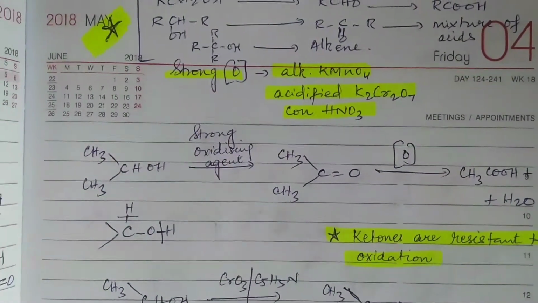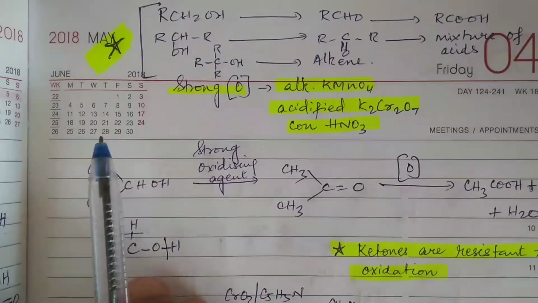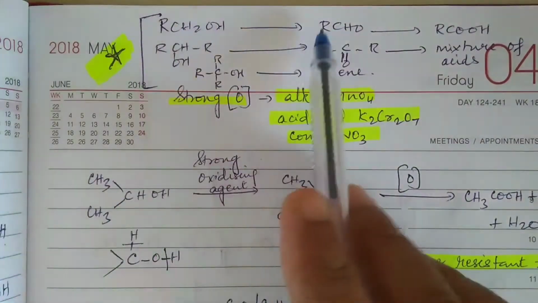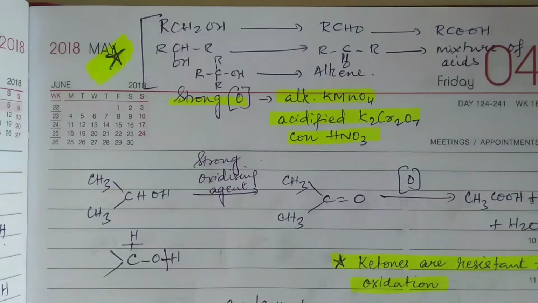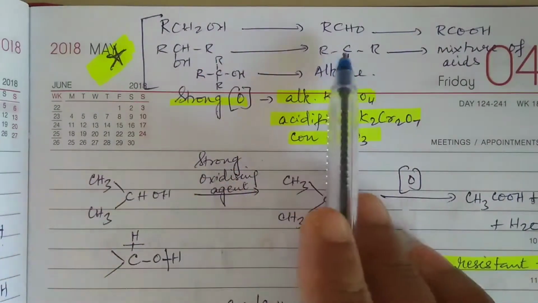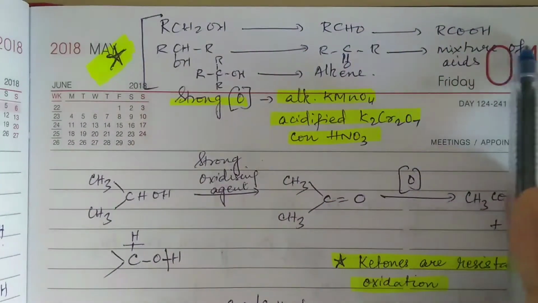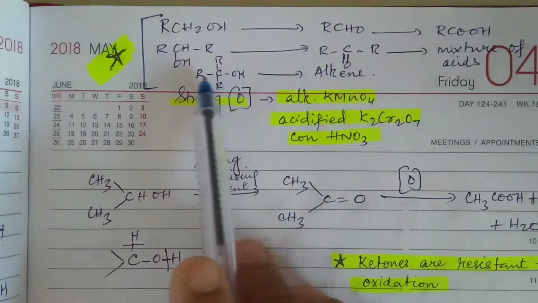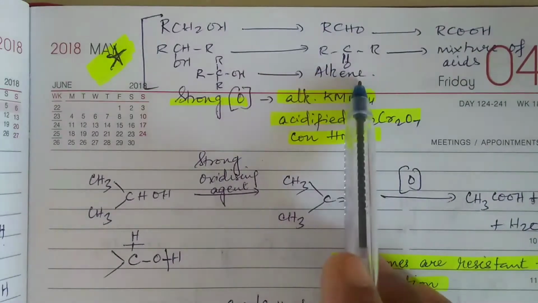Okay. Now in continuation with oxidation, let us again recollect. Primary alcohol will get oxidized to aldehyde and then aldehyde to further acid if a strong oxidizing agent is used. Same way, secondary alcohol is oxidized to ketone, and if the oxidizing agent is strong, then it will give you a mixture of acids. Now this we are going to see. Then if it is a tertiary alcohol, it will directly give you alkene.